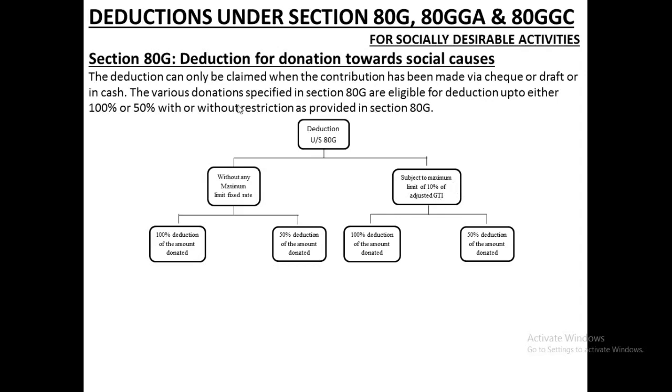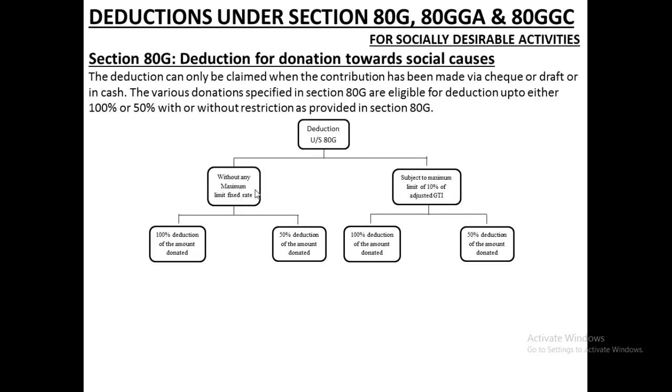That means the amount of deductions made to the different categories of social causes can be divided into two parts. One is without any limit, fixed rate, and then subject to 10% limit of adjusted gross total income to be taken for the purpose of calculation of the deduction amount.